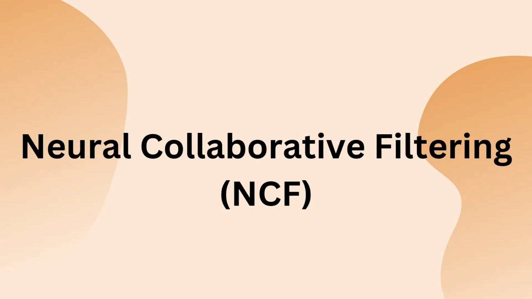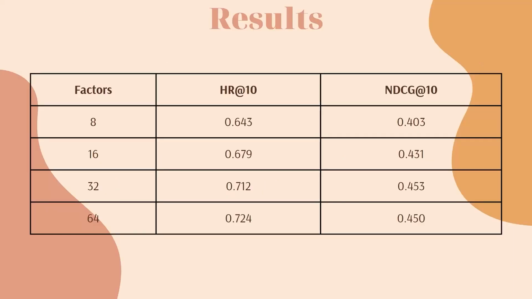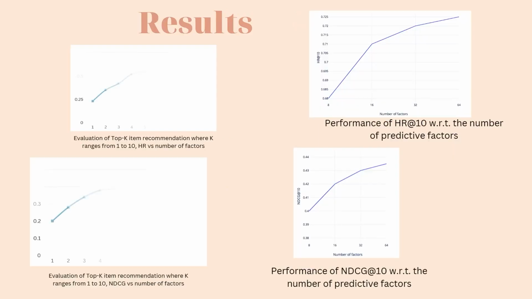Now we have shown the results of our implementation of the neural collaborative filtering model. Here we see the hit rate as well as the normalized discounted cumulative gain for different numbers of latent factors for top 10 ranked items. We see that the hit rate increases as we increase the number of latent factors and is maximum for 64 latent factors, that is 0.724. Similarly, for 32 and 64 latent factors, we see that the value of NDCG is the highest, that is 0.453 and 0.450 respectively. Here you can see the plots for the same.